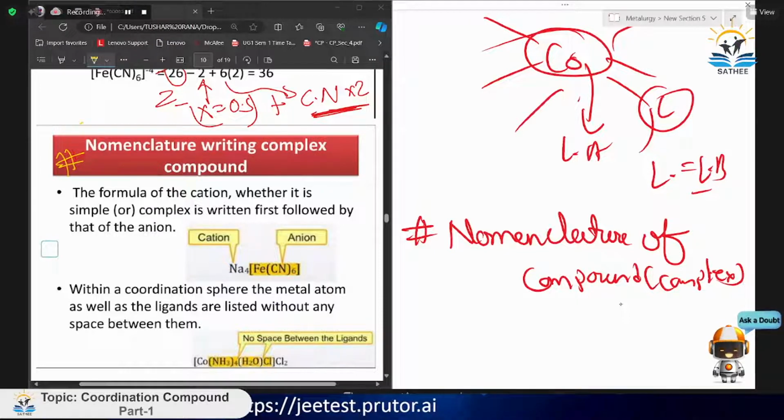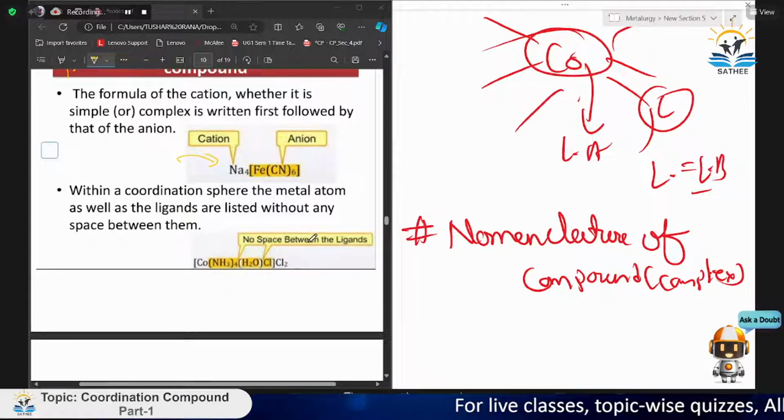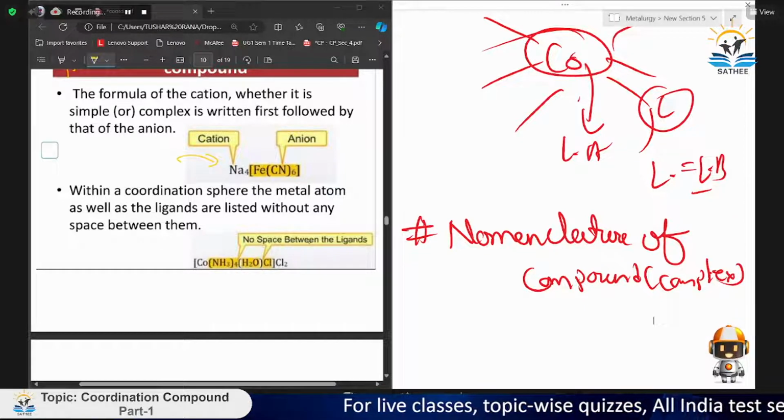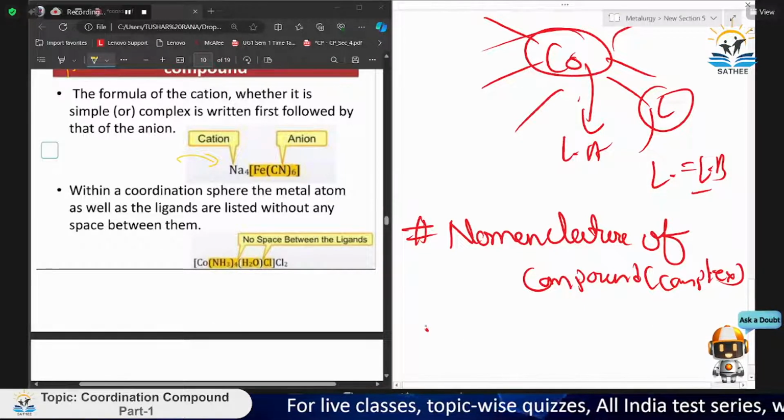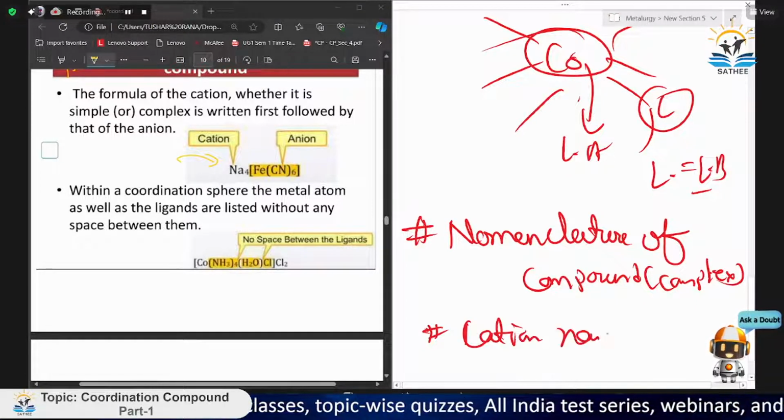The formula of the cation, whether it is simple or complex, is written first. So firstly you have to write the name of the cation part only. Like if it comes Na4, that is our cation part, so we have to write sodium first. After that only will we jump to the anion part, whether it is complex or not. Now I will write here: cation name written first,